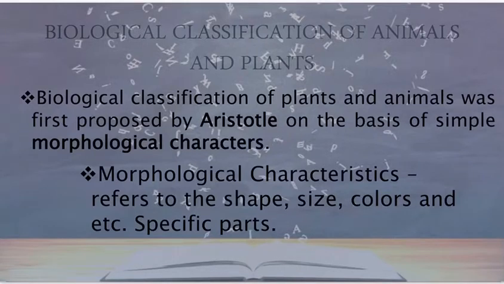As we said, Aristotle, we must be thankful to him, divided animals into two categories, that is Enaima, animals with red blood, and Anaima, animals without red blood. Linnaeus gave the two kingdom system of classification comprising kingdom Plantae and Animalia. So Linnaeus talked about only two, plants and animals.